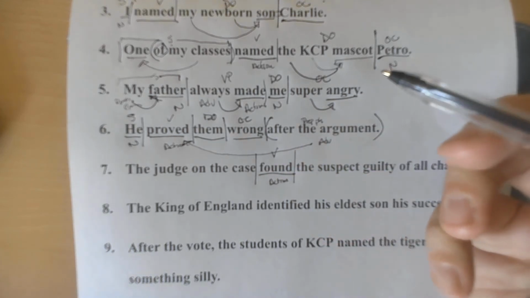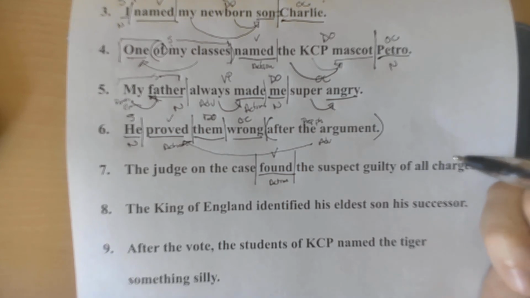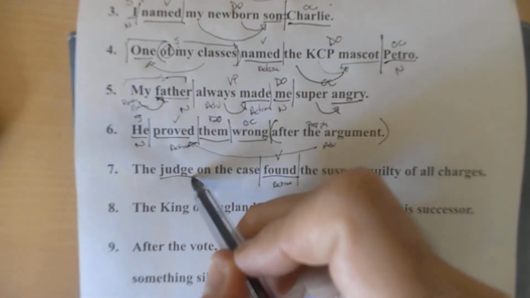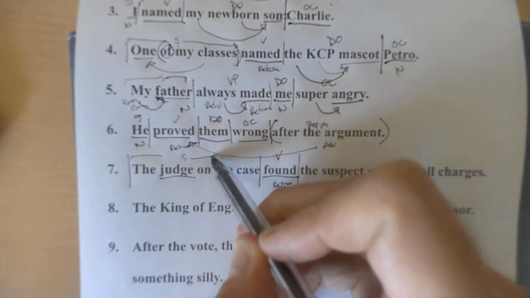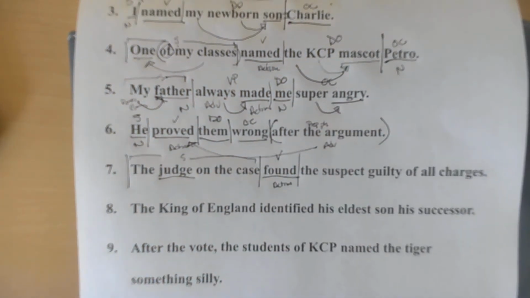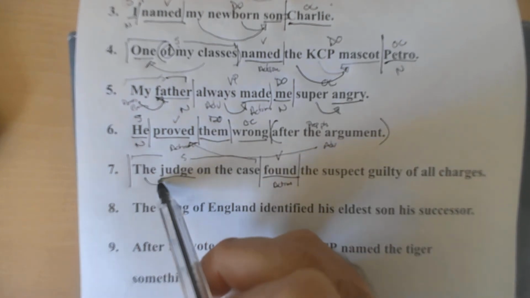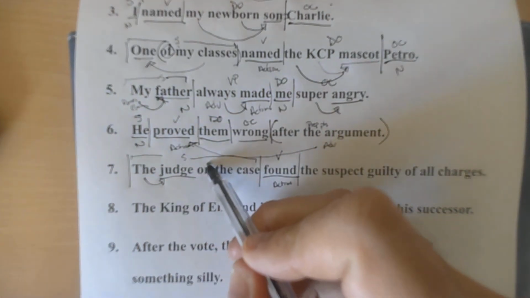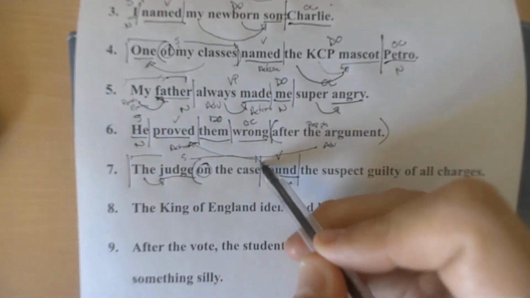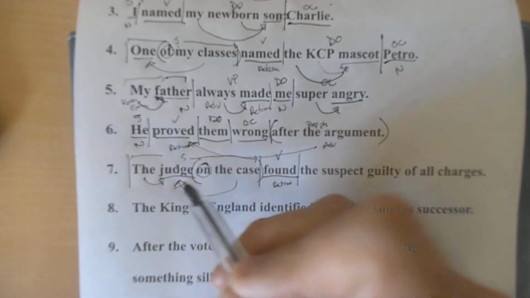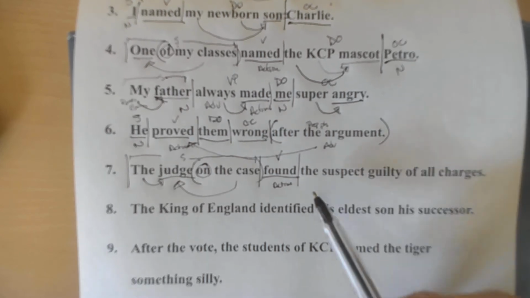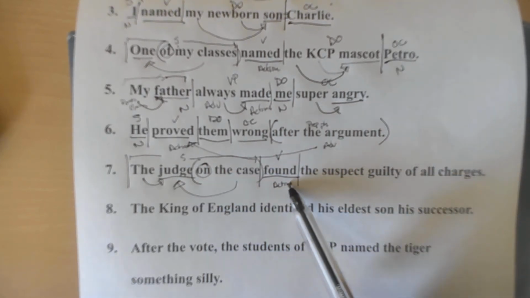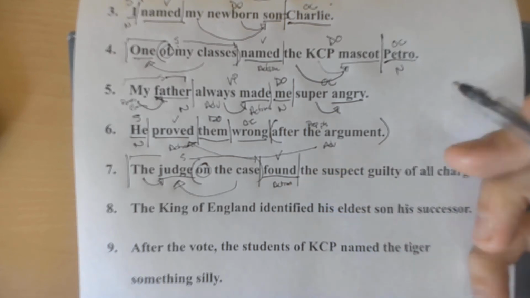Who or what found? The judge did. The judge found the suspect guilty of all charges. So that goes there. This is one of those prep phrases again, right? That all works off of the judge. Which judge? The one that's on the case. That's good. We got this. The judge found who or what? Found the suspect.